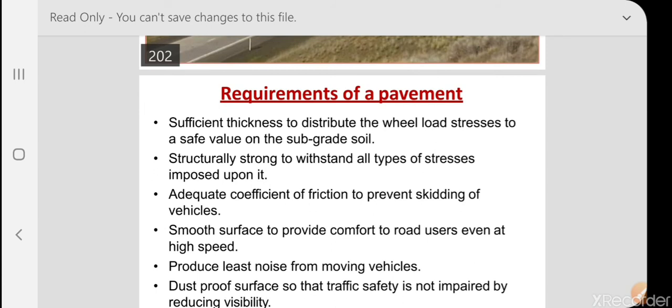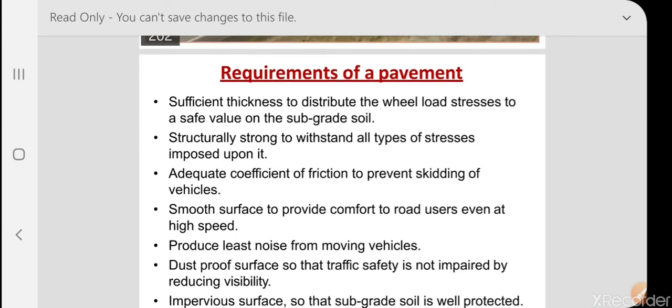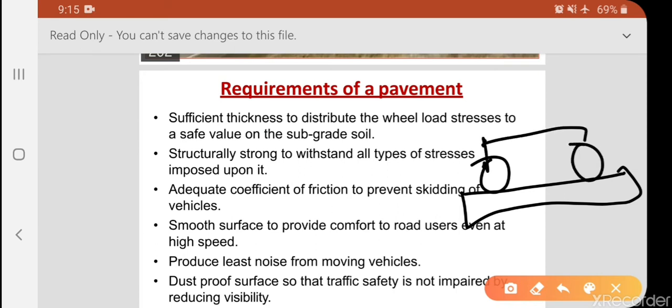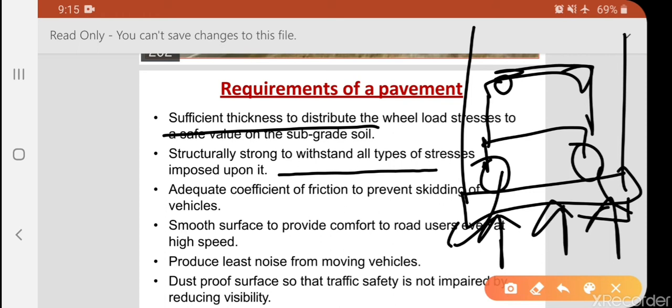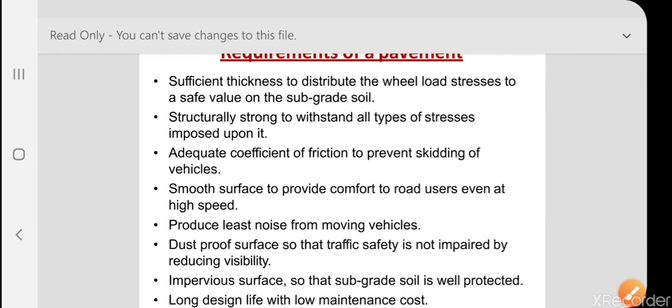Next, requirements of pavement. Why do we need to provide pavements? Because of sufficient thickness for distribution of the wheel load. As I have told, this will be the cross section of our vehicles. The wheel load will be like this. To distribute the load, sufficient thickness should be provided. It should be strong enough to withstand the types of stresses imposed on it. How many types of stresses will be imposed comes under the design criteria.